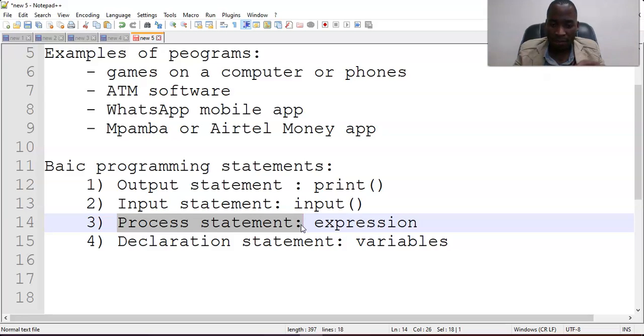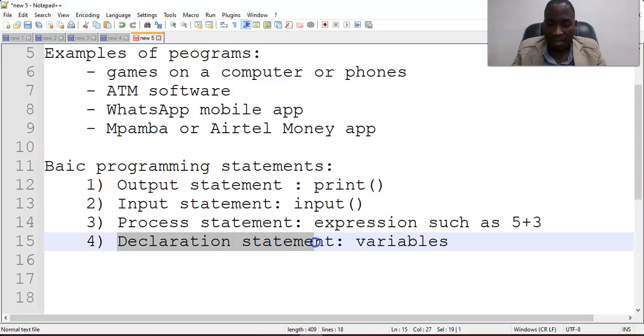So it will require the CPU to work on such a statement. It can be maybe an expression to add two numbers, such as 5 plus 3. If we have something like this, it is considered to be a compute statement or process statement, and it will require the CPU to work on it.